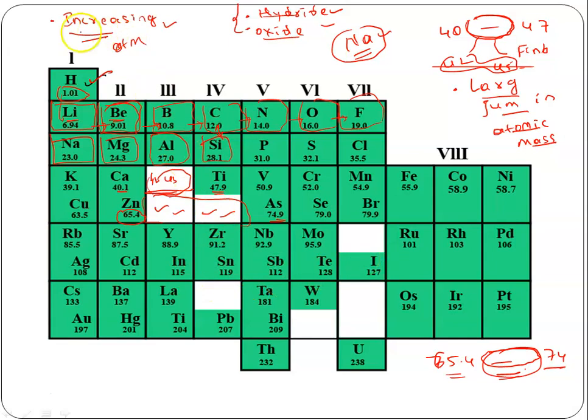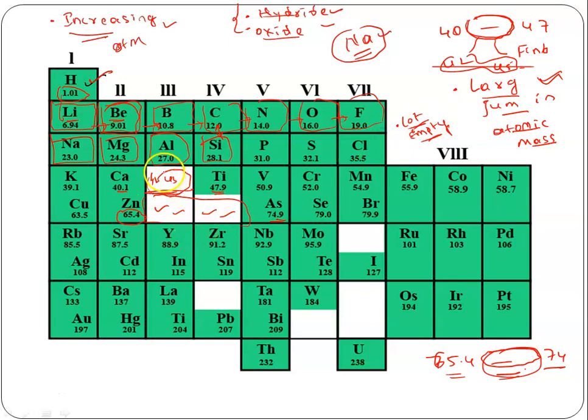Like that, he placed all these elements. To fill this large difference in the atomic masses, he left a lot of slots here. See, a lot of empty slots. He left a lot of empty slots. Okay, this is one thing.